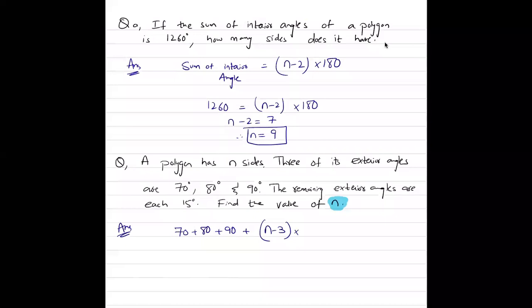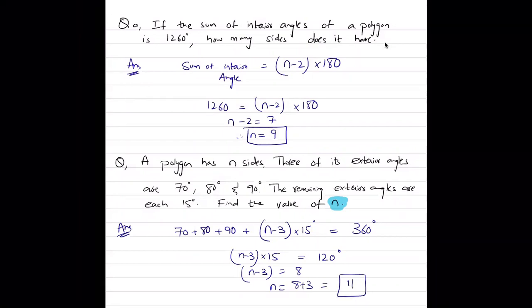और वो जो हर एंगल है वो 15 डिग्री है. ठीक है. So this gives you the total number of angles, and the sum of the total exterior angle is always equal to 360 degrees. Now we can solve this equation. So you can add 70, 80, and 90 and subtract it from 360. You are going to get 120. Then you can divide 120 by 15. You're going to get 8. And n comes out to be 8 plus 3, 11.